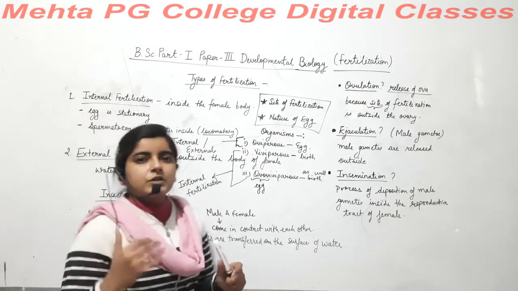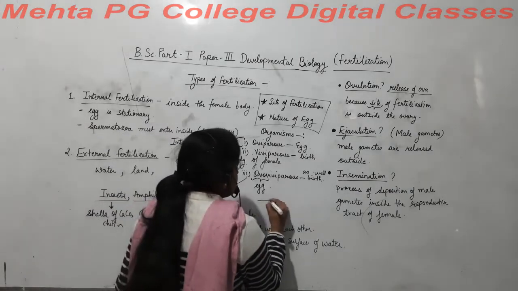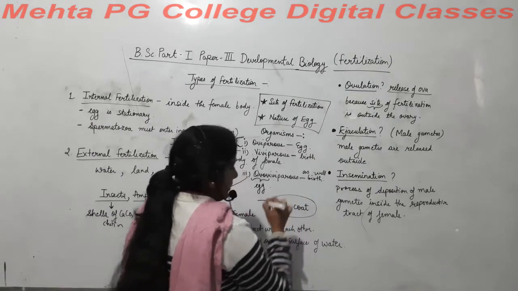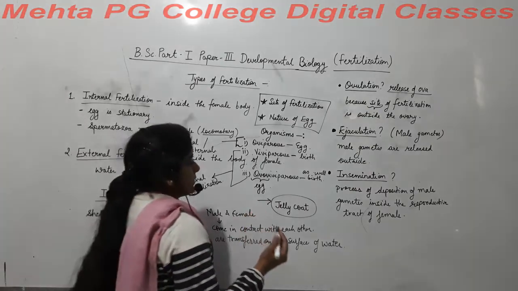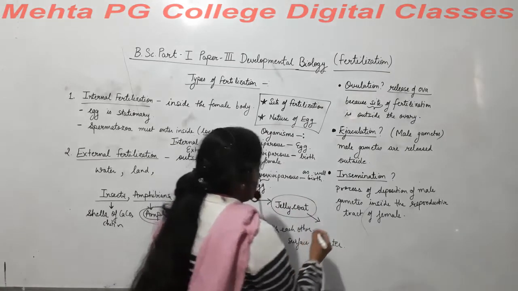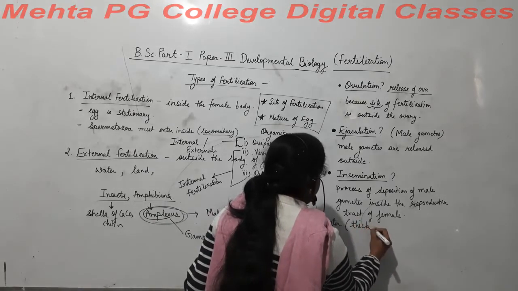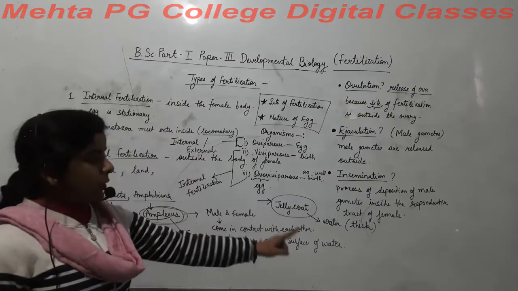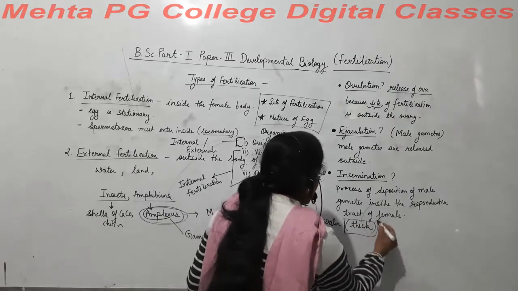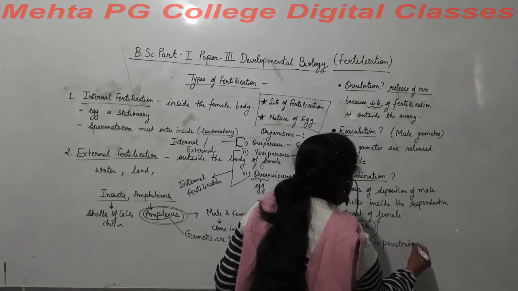Tertiary structure or tertiary membrane is present around the eggs of amphibians. So that is the jelly coat, right? And if the jelly coat comes in contact with the water, it becomes thick and then it will be hard to penetrate, right?